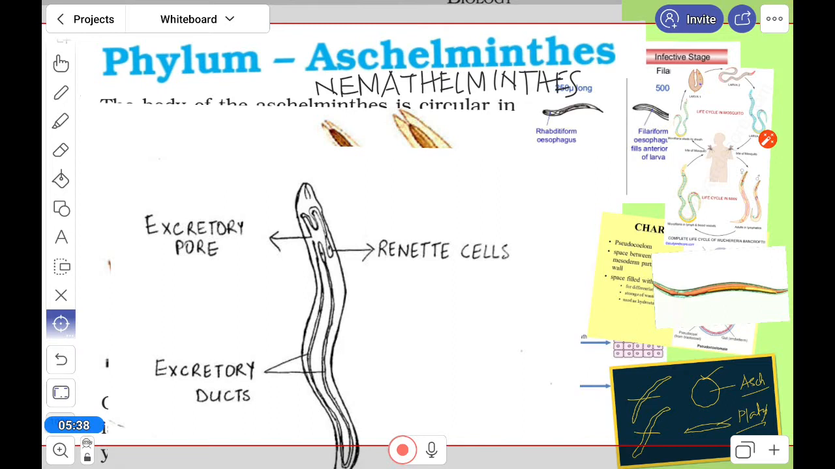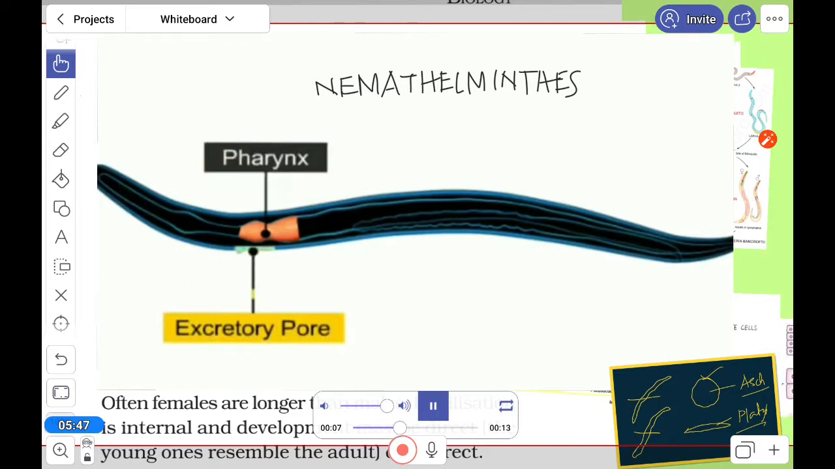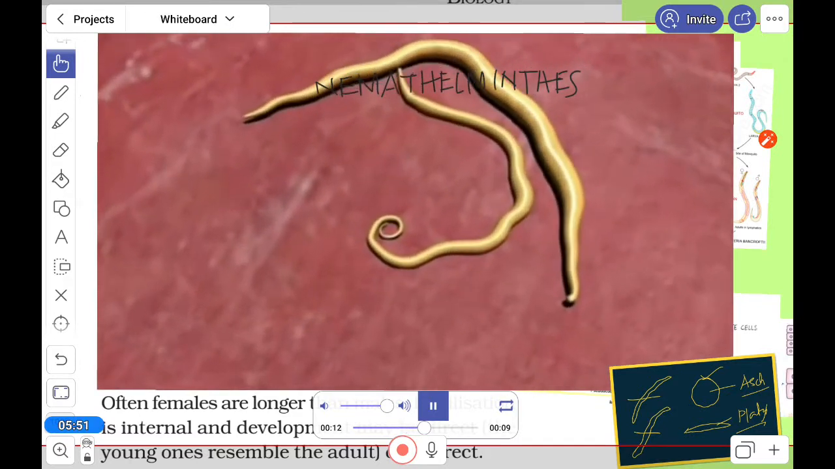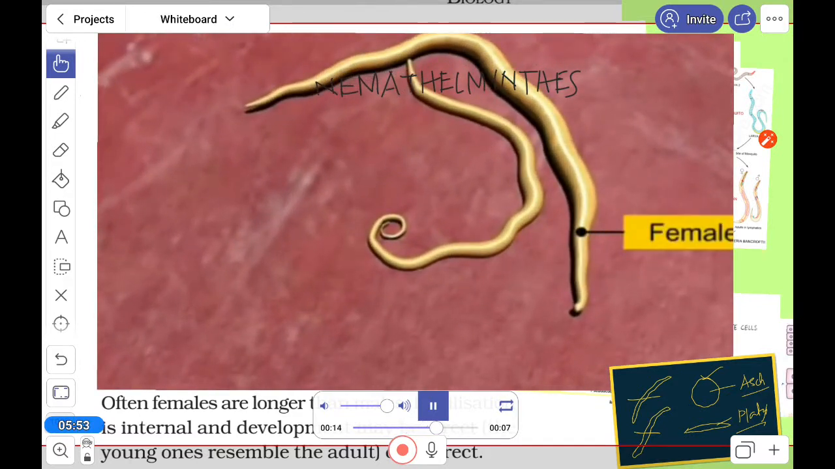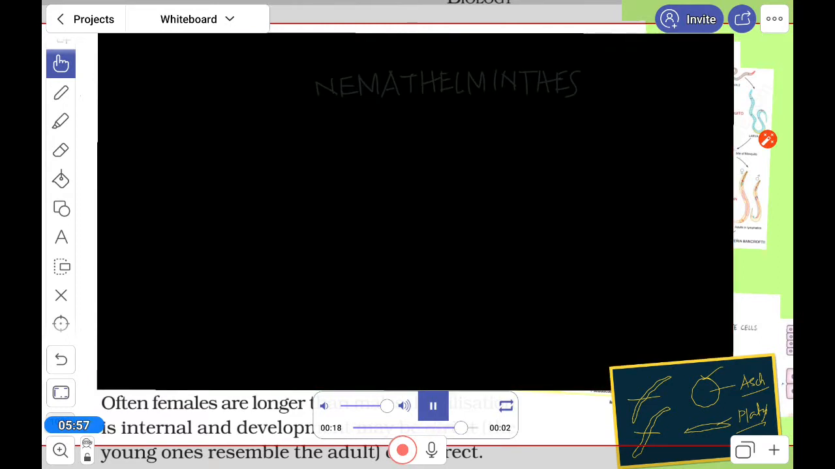So these are there. Look here, this is the pharynx region of it, and here is the excretory pore. The excretory pore is present. You can see here that the female is much bigger in size, and the male is also here.